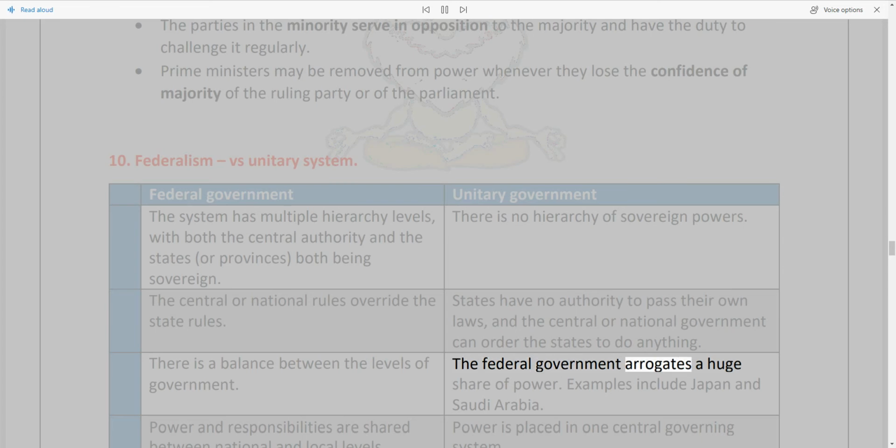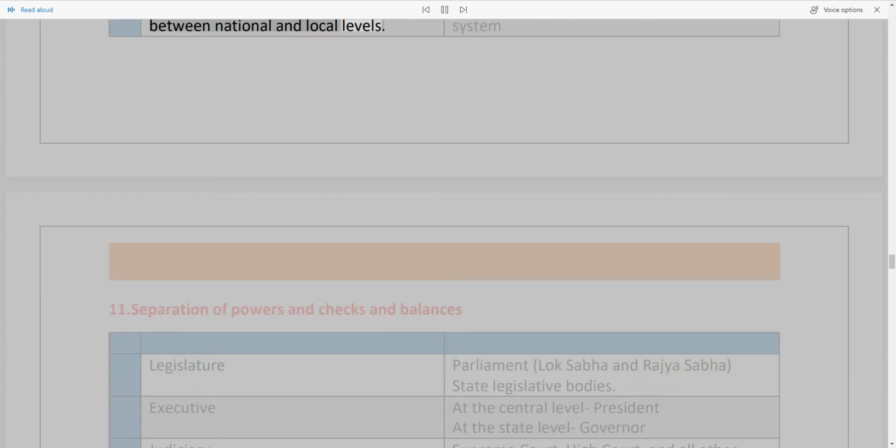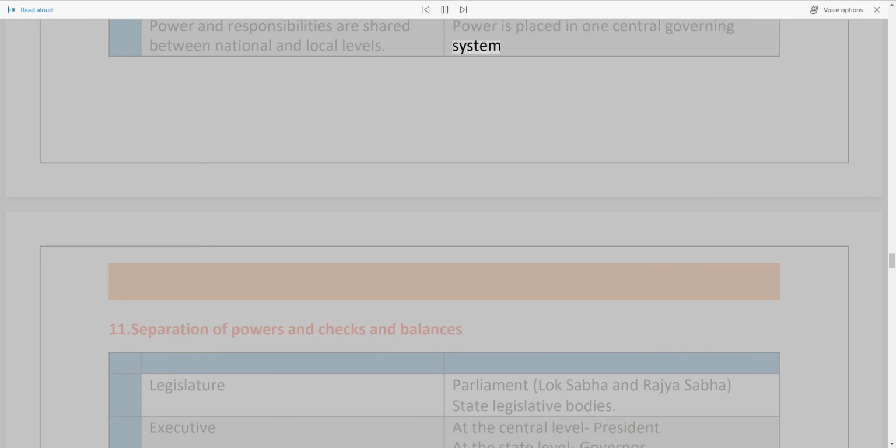The federal government arrogates a huge share of power. Examples include Japan and Saudi Arabia. Power and responsibilities are shared between national and local levels. Power is placed in one central governing system.